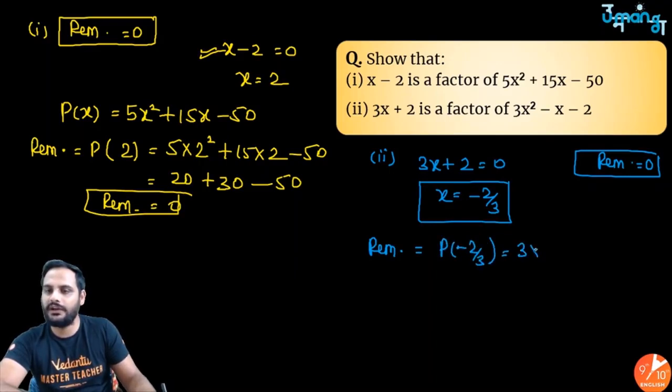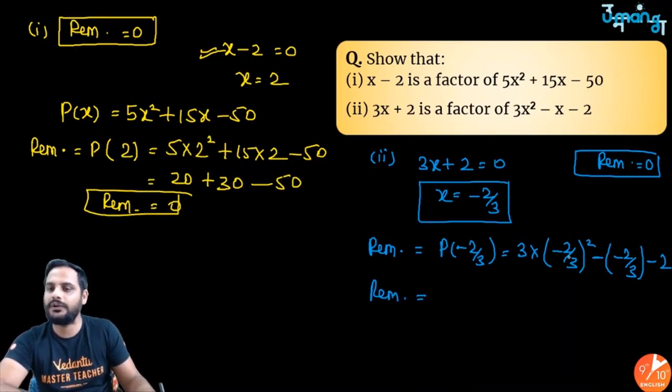So 3 into minus 2 by 3 whole square minus of minus 2 by 3 and minus 2. Remember x is negative, so this negative is for this equation and this negative is for the value of x. So remainder will be equal to minus 2 by 3 whole square is 4 by 9. So 3 into 4 by 9. Negative into negative is positive, plus 2 by 3 minus 2.